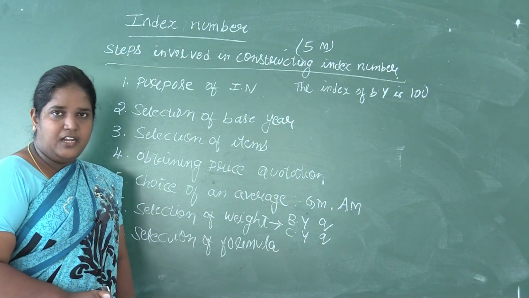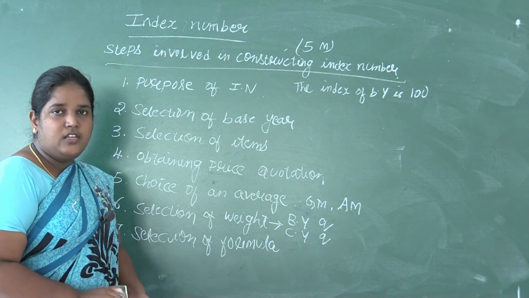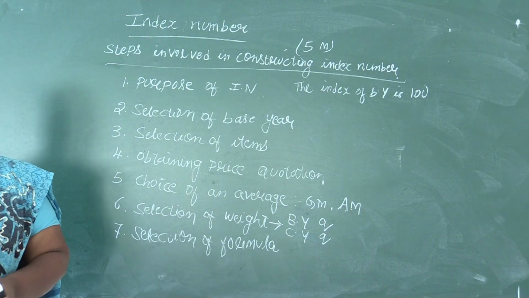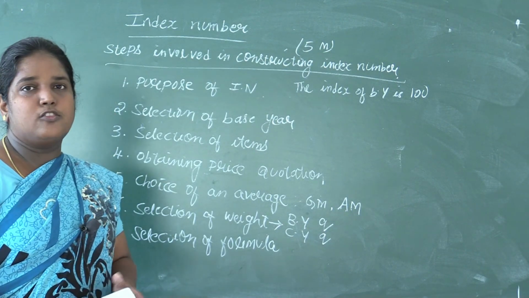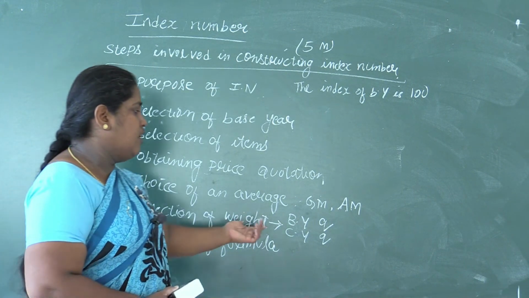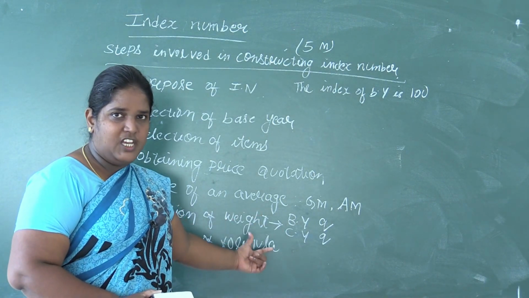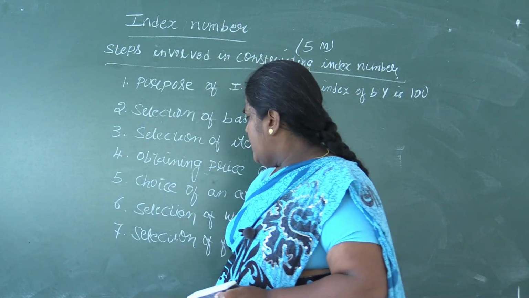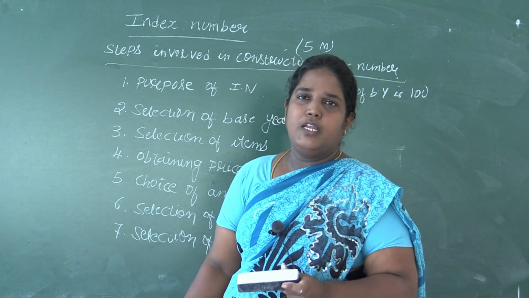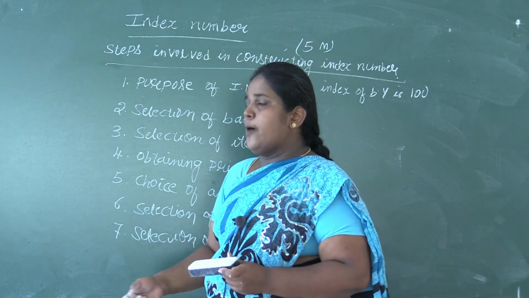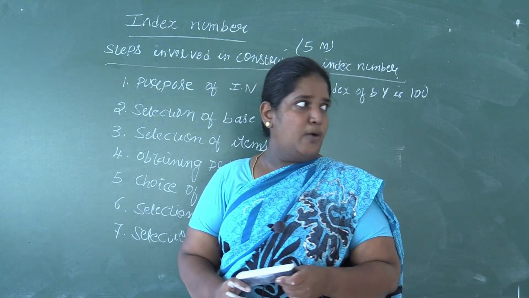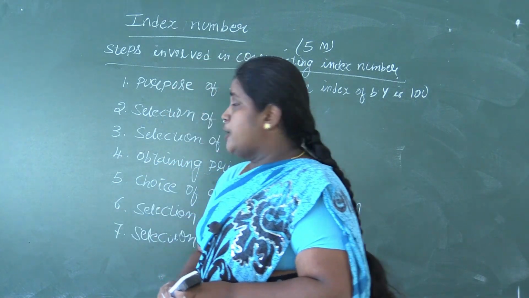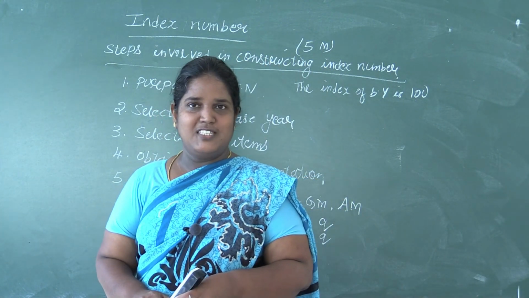Next is selection of weight. While selecting the weight, if we are doing the price index number, either the base year quantity or the current year quantity can be taken as weight, or a combination of both, that is the base year and current year quantities, can be used as weight. And the last one is selection of formula. We have many types of formulas, and depending upon what type of data is there, the formula is selected. So this is regarding the steps involved in constructing index number, which will be asked in 5 marks.